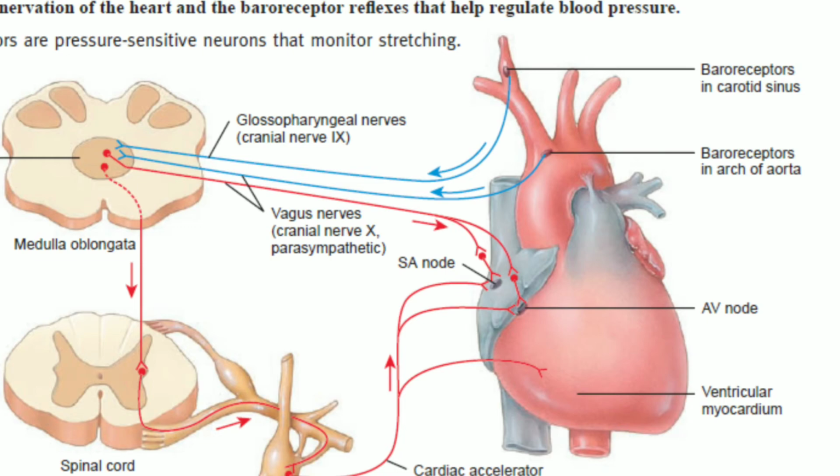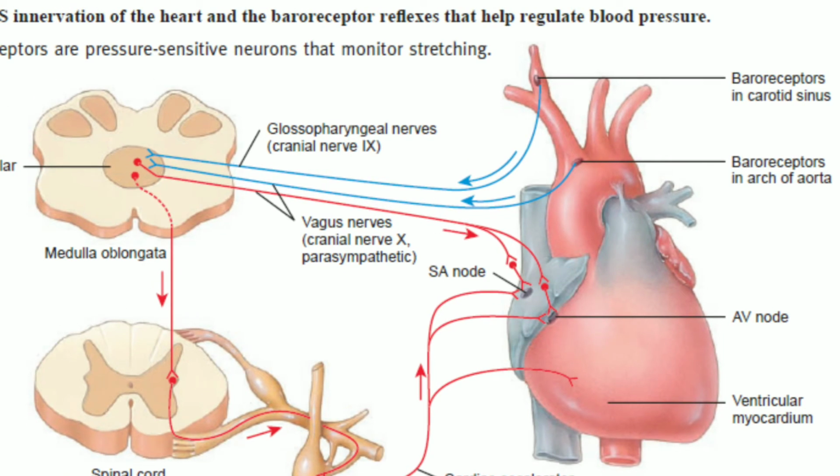So blood pressure stretches the wall of the carotid sinus and they stimulate the baroreceptors. Nerve impulses propagate from the carotid sinus baroreceptors over the sensory axons in the glossopharyngeal ninth nerve to the cardiovascular center in the medulla oblongata. The baroreceptors which are present in the wall of the ascending aorta and the arch of the aorta initiate the aortic reflex. This will regulate the blood pressure, and the nerve impulses from the aortic baroreceptors reach the cardiovascular center via the sensory axons of the vagus 10th nerve.